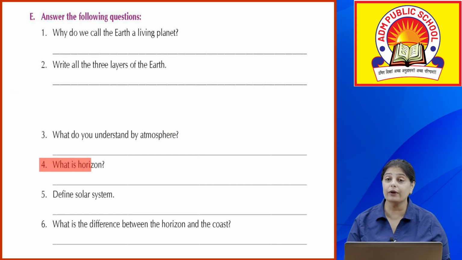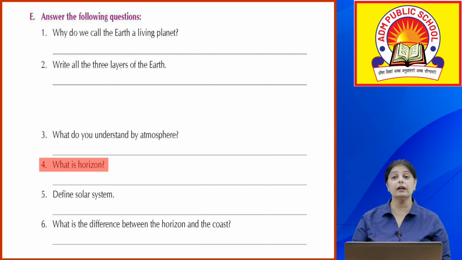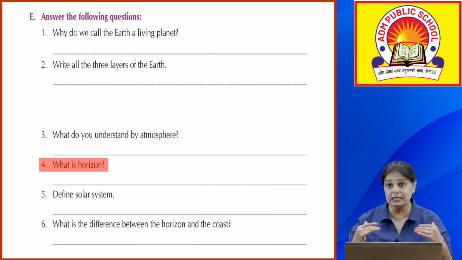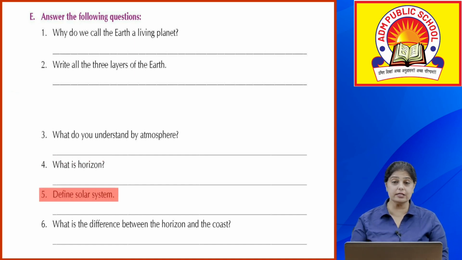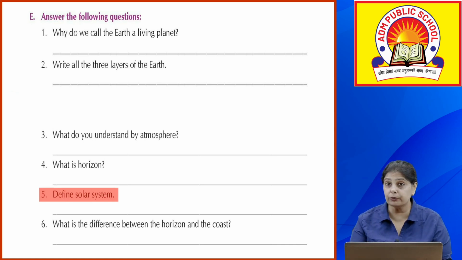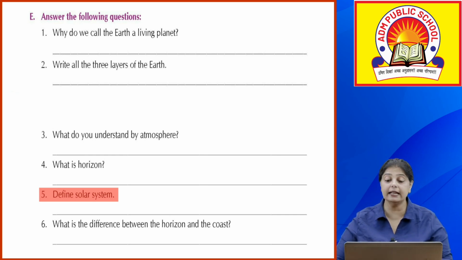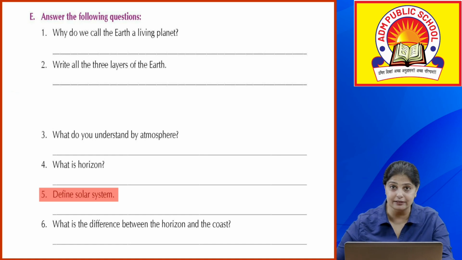Okay, what is horizon? Horizon is the place where the land and sky meet, that line that we can see. It is just an illusionary line, actually. So, mention about that. Define solar system. So, what is the definition of solar system is what you have to mention over here, and you have to also tell us the different planets that exist in the solar system. So, write about that also in detail, okay.